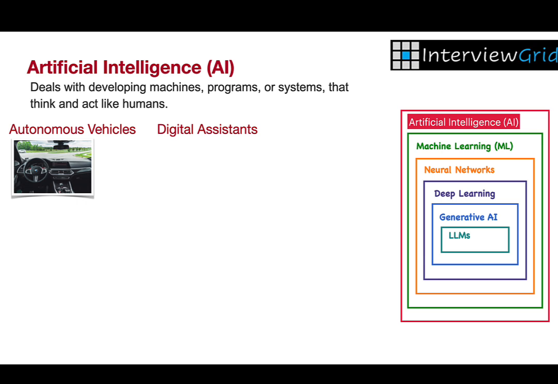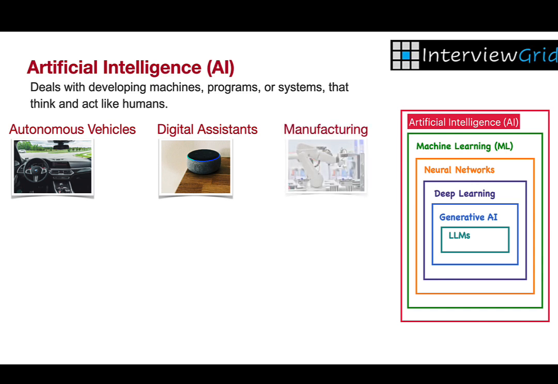Digital assistants. Smart digital assistants like Siri and Alexa use AI to understand voice commands, process natural language, and respond intelligently to user queries. Predictive maintenance in manufacturing. Artificial intelligence monitors equipment conditions in real time and predicts when maintenance is needed, reducing downtime and saving costs.